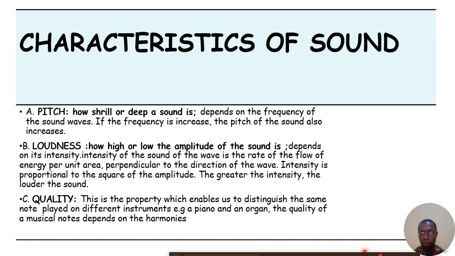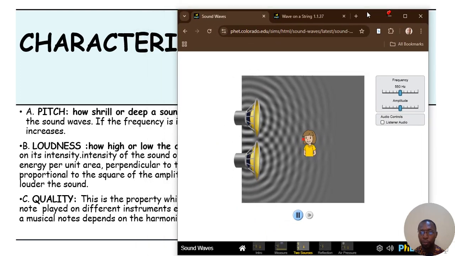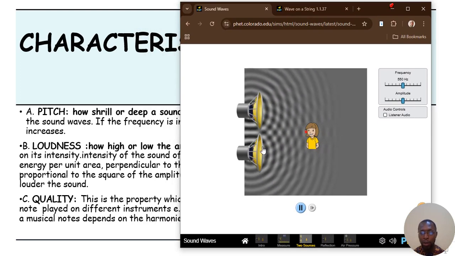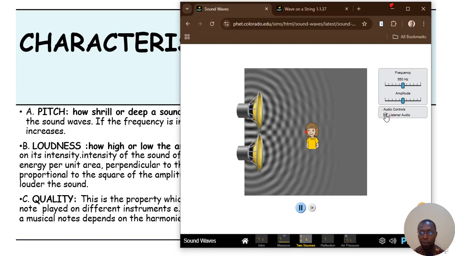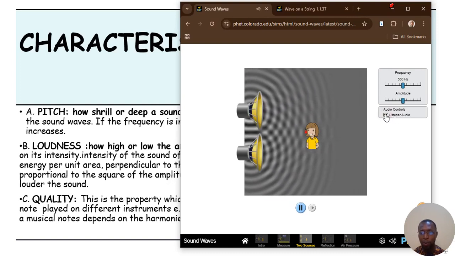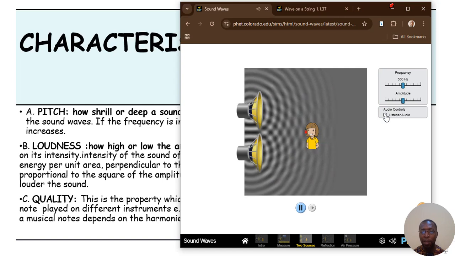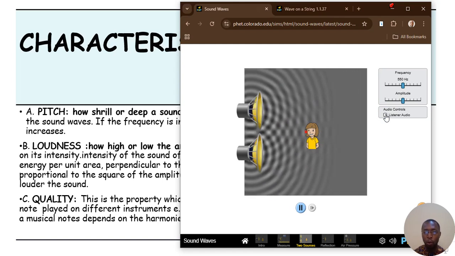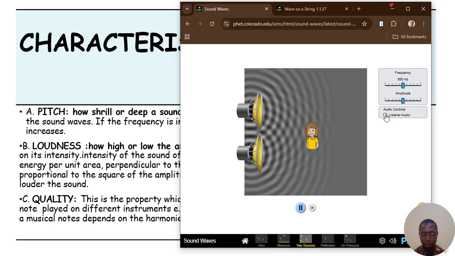Now let's see an example of what this pitch is. Look at this. This is a simulation of sound. Now these are two speakers that are making sound. Let's listen to the sound of the speaker. Yes, that's the sound of the speaker. Now I can vary the pitch of the sound of the speaker, either to a low part or to a shrill part. Let's listen to the variation of the pitch.